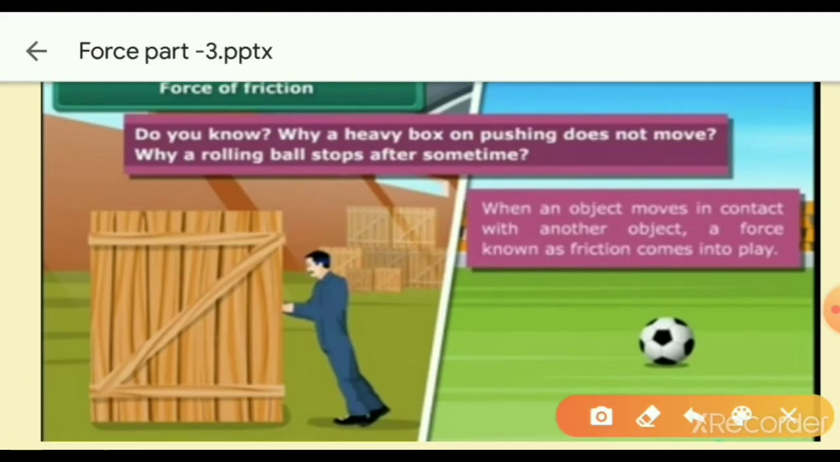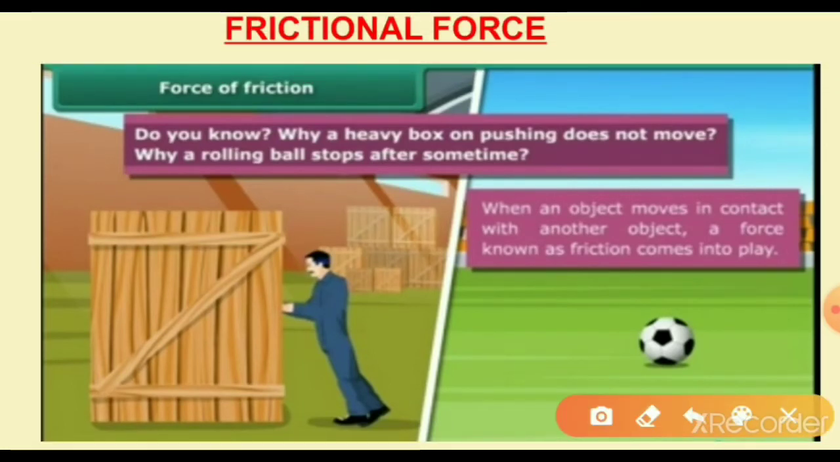And the second one is the frictional force or force of friction. What is the second one? Frictional force or force of friction. In friction, the force of friction arises between the surfaces of two objects. Do you know why a heavy box being pushed does not move? In the first image, the heavy box being pushed does not move.